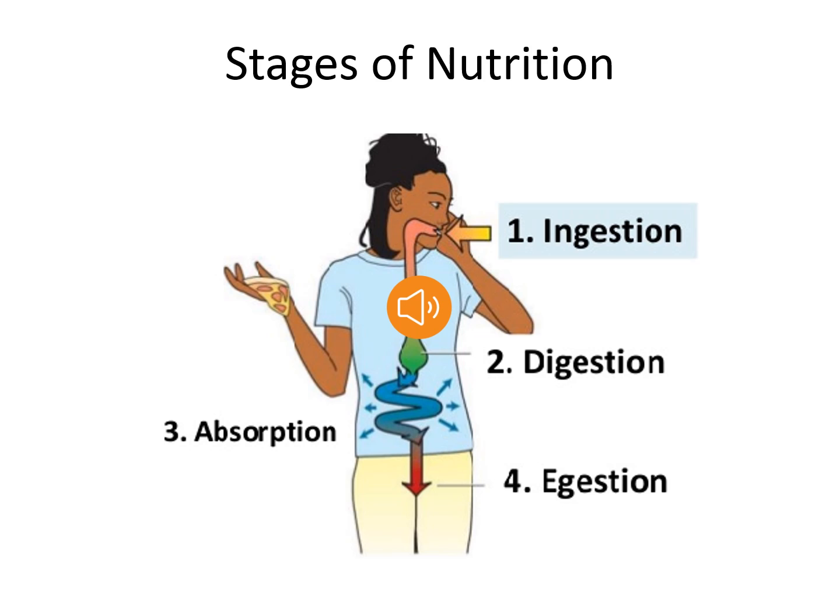The first one is ingestion. That means the person is taking in food using his hand. Then the next step is digestion. That means the food is being digested in the digestive system. Next is absorption. You can see arrows going in all directions. This shows that the digested food is being transferred to all parts of the body through blood. And the last step is egestion. That means the undigested waste is being removed from your body.